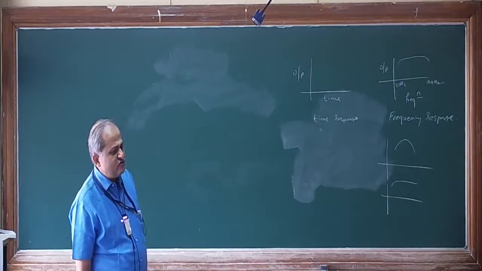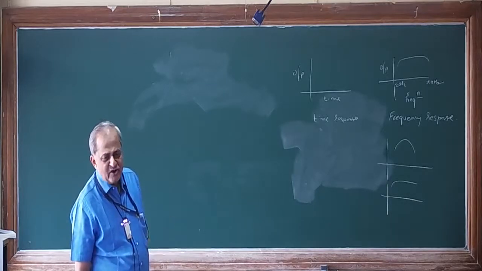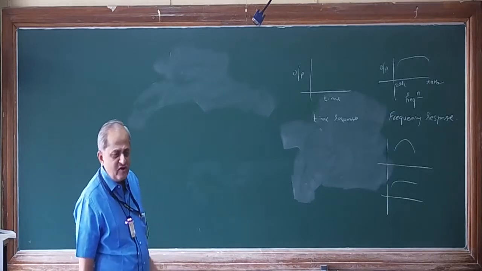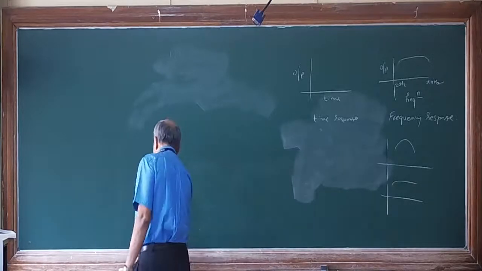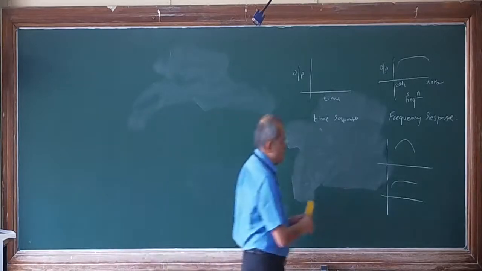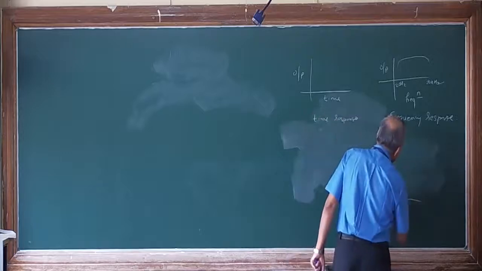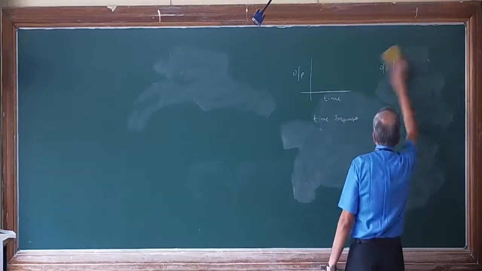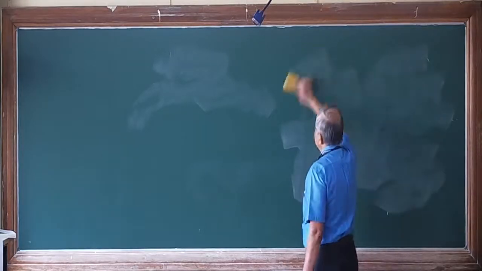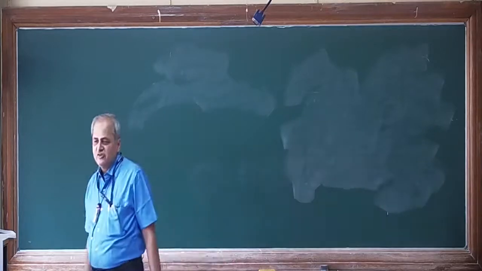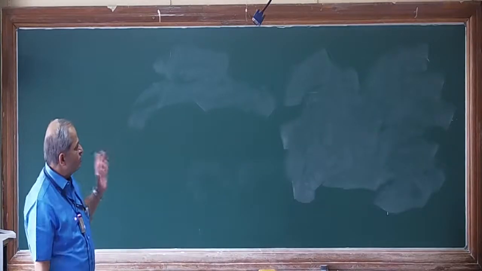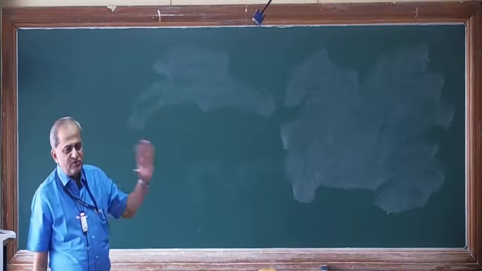This is achieved by having more amplifiers, more filters, etc. So the flatter the curve, the better it is for most audio systems. This pertains to audio systems or consumer electronic systems. It is not applicable to other types of systems. So basically, in frequency response analysis, we are going to find out the output versus frequency graph.